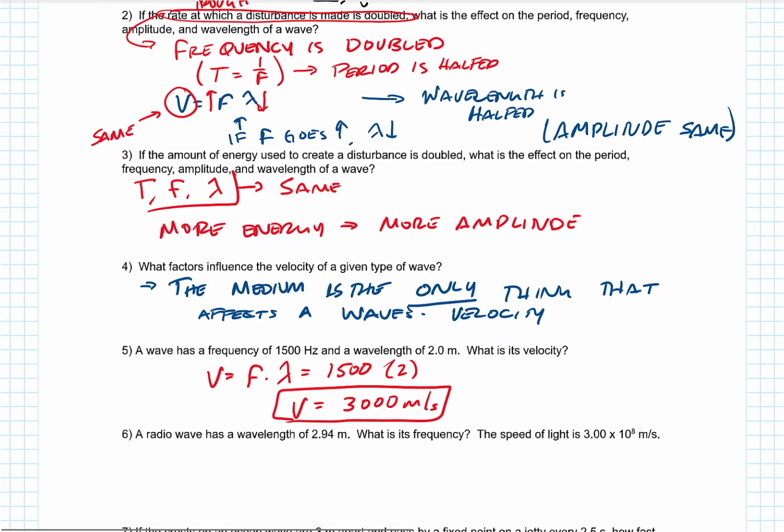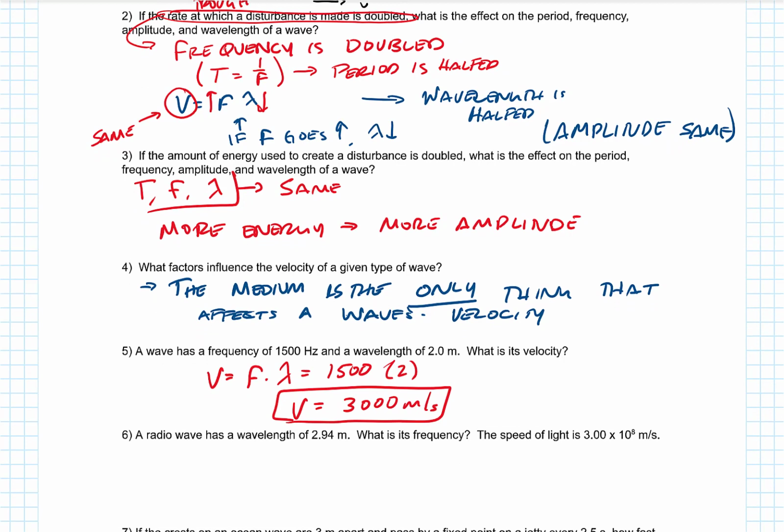A radio wave has this wavelength, and we want to know the frequency given the velocity. Well, velocity is frequency times wavelength. So the velocity is 3 times 10 to the 8th, and that's equal to the frequency, which we don't know, times the wavelength of 2.94. So we're going to divide both sides by 2.94.